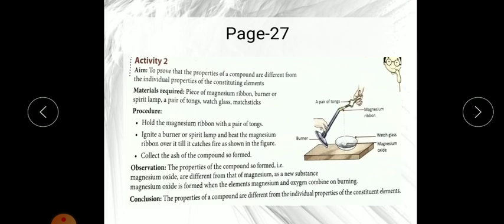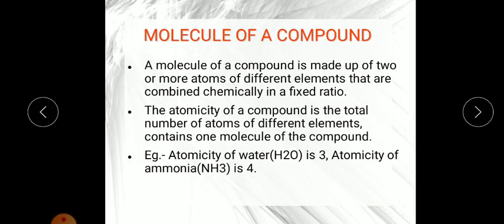So you know that this burning is a chemical change. So whenever we burn anything, we will get the new product or new thing. Okay, so this is the activity. Next is, what is a molecule of a compound?